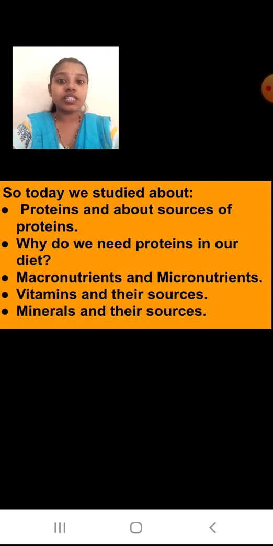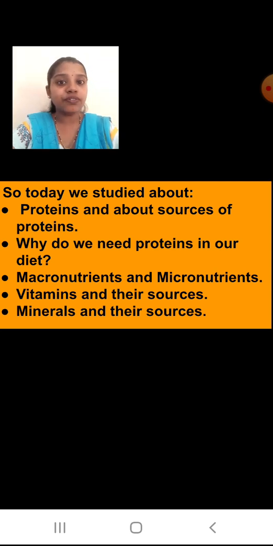Okay students, now we will see what we have studied today. We saw about the proteins and about sources of proteins. How the proteins are important, we saw them. They are the building blocks of our body. Yes, they are important because they carry out the wear and tear repair of our body. And we saw different sources also.